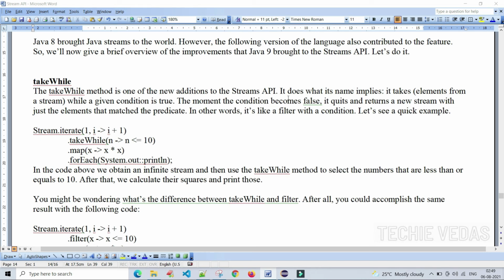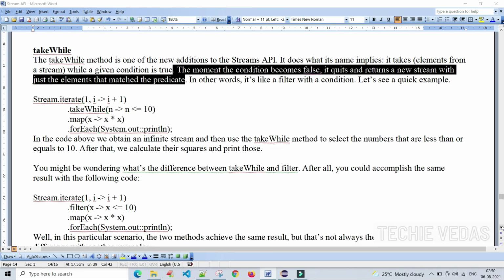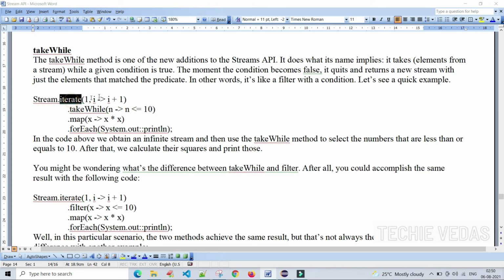The moment the condition becomes false, it quits and returns a new stream with just the elements that match the predicate. Got it? In other words, it's like a filter with a condition. Let's see a quick example here. Stream.iterate with a lambda, starting with 1, i equals i plus 1. Then takeWhile, this is the condition, i less than or equal to 10.